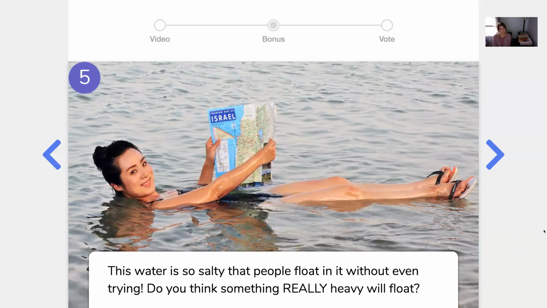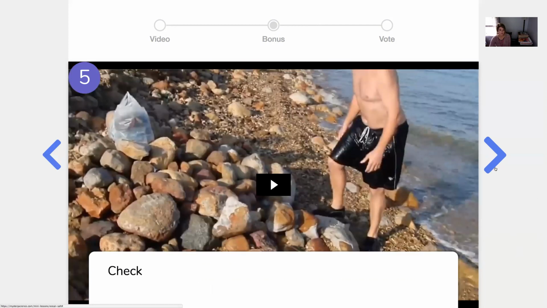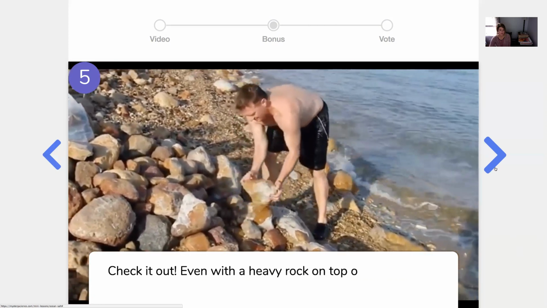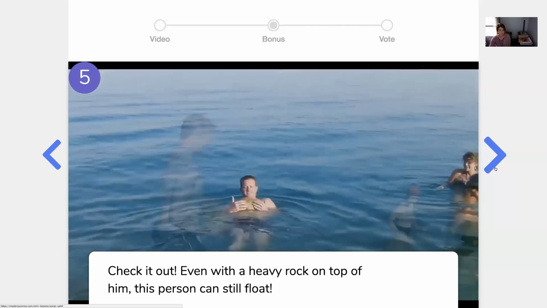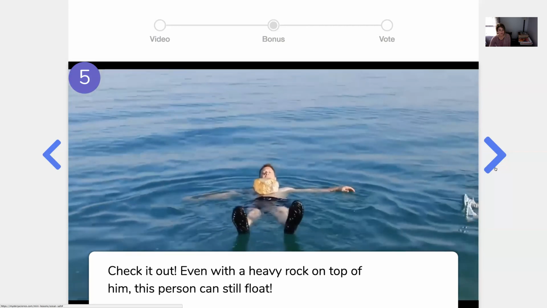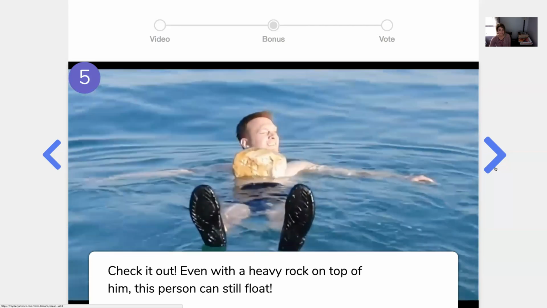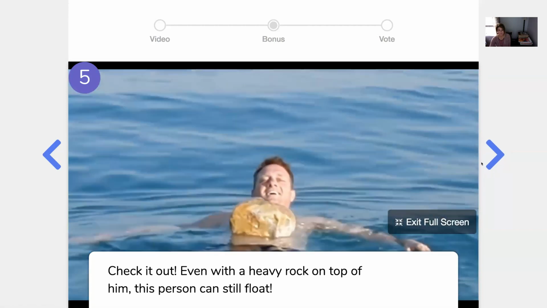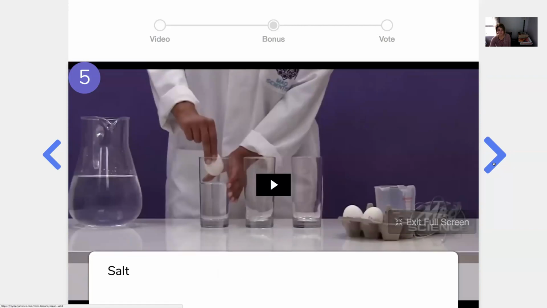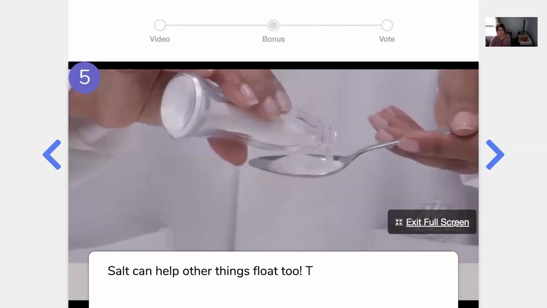Oh, this is what we talked about. This water is so salty that people float in it without even trying. Do you think something really heavy will float? Check it out. Even with a heavy rock on top of him, this person can still float. Oh my gosh, that's amazing. Don't you guys want to go there and do that? Except I think they might be in the, I'm not sure where they're at, the Middle East maybe? Or maybe you can at the Great Salt Lake.